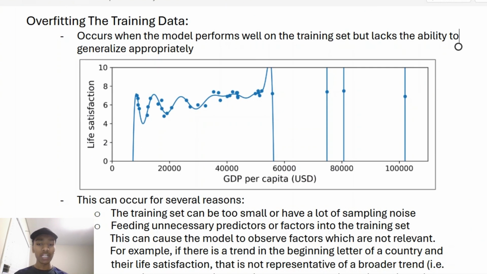This is overfitting the training data. We're going to spend a little bit of time on this. Overfitting the training data occurs when the model performs well in the training set but lacks the ability to generalize appropriately. We see a graph here with a training set, and up until it reaches roughly $55,000 in GDP per capita, it is very accurate. But this model has the inability to generalize and extrapolate to larger x values. Its life satisfaction is varying and it is not able to generalize appropriately. This occurs when we're overfitting the training data.